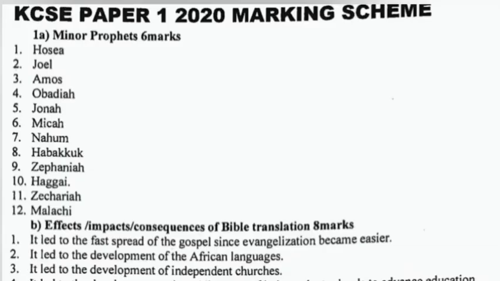Answers: Minor prophets: Hosea, Joel, Amos, Obadiah, Jonah, Micah, Nahum, Habakkuk, Zephaniah, Haggai, Zechariah, and Malachi.